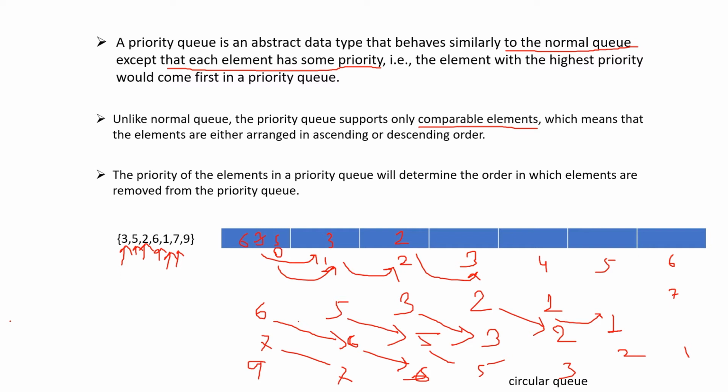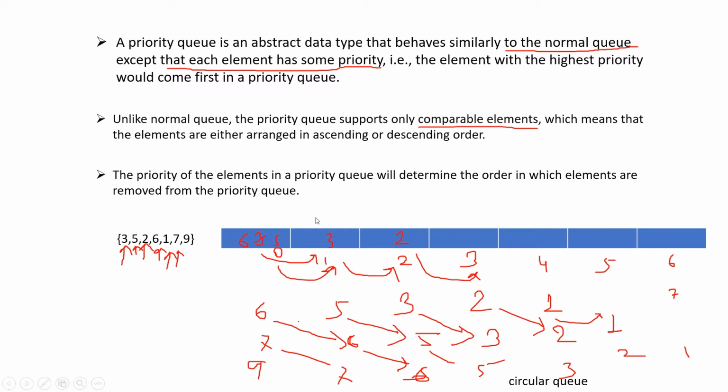Whenever we are trying to insert any element into the queue, before the element gets inserted into the queue, the priority of that element gets calculated, and based on that priority, the element will fit into that queue. So this is all about the priority queue. Now let's see what other operations we can perform on this priority queue.